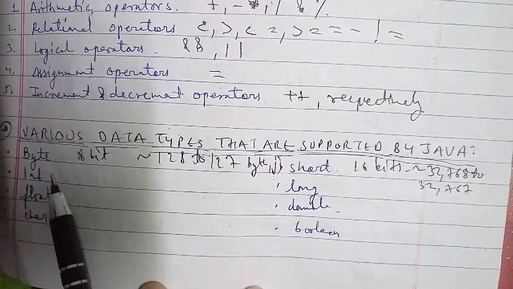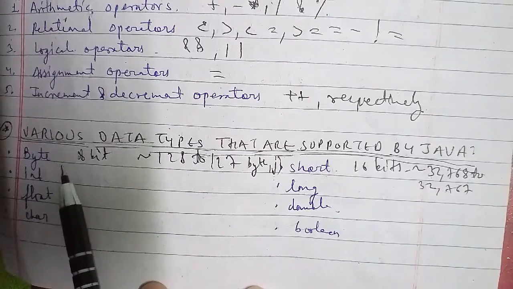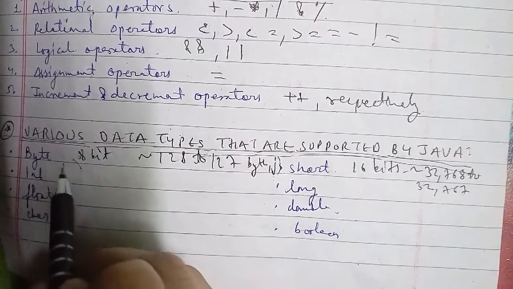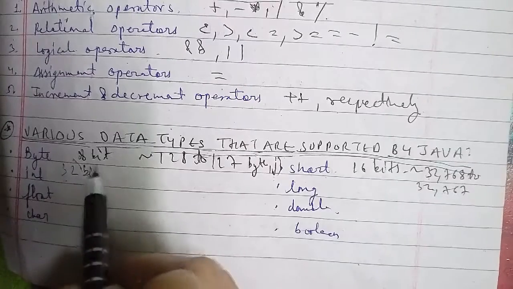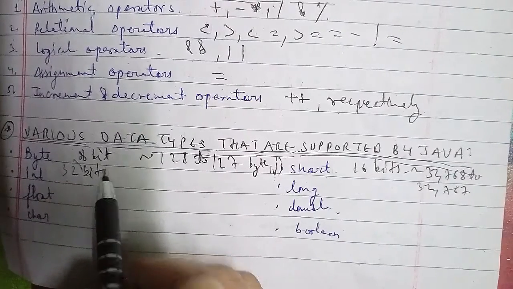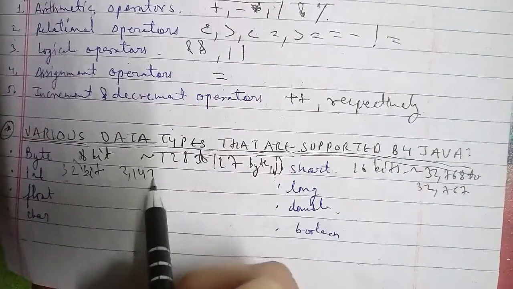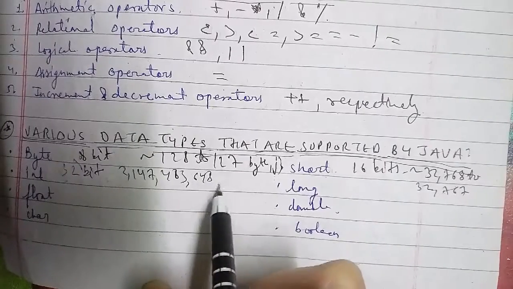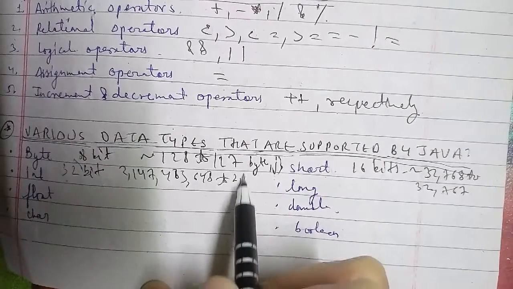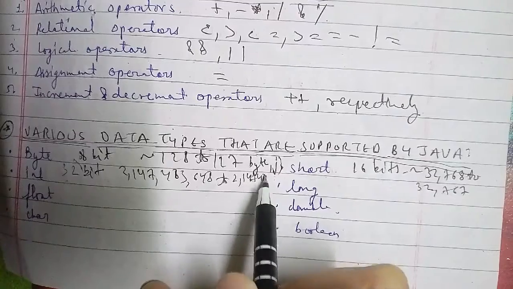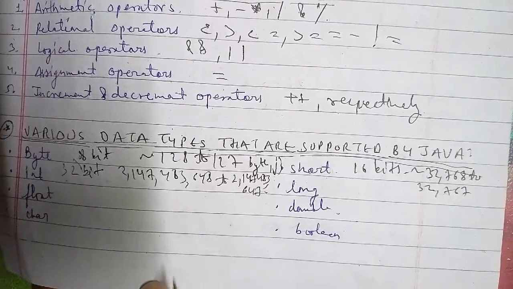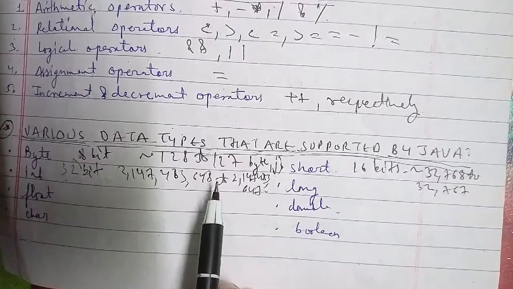The long here, that is the range for the long, really very long, it is approximately, this is a very long range here, so I just write it down: -9223372036854775808 to 9223372036854775807. The declaration can be long x comma y, you can represent it here.